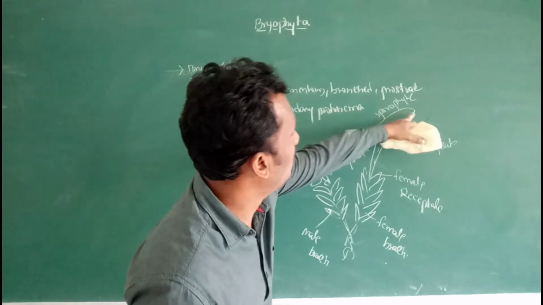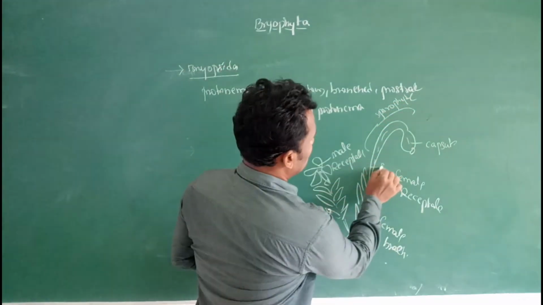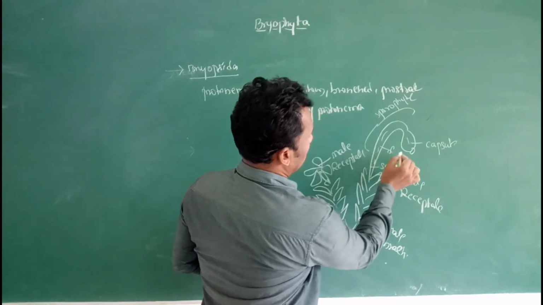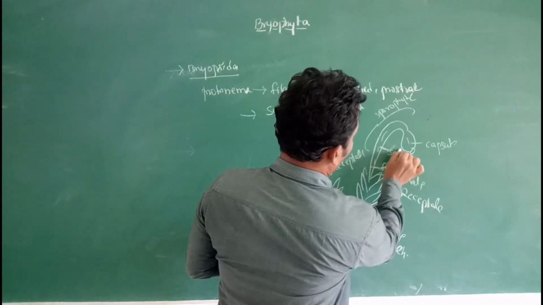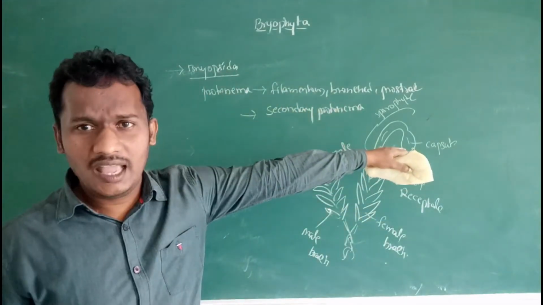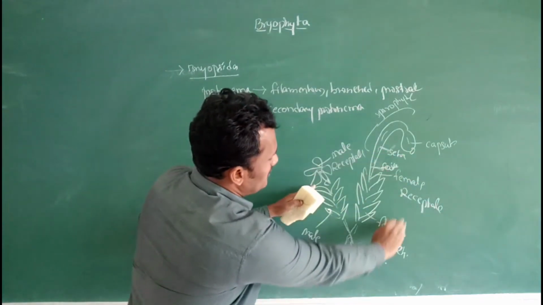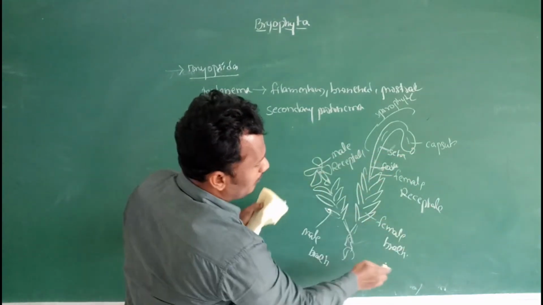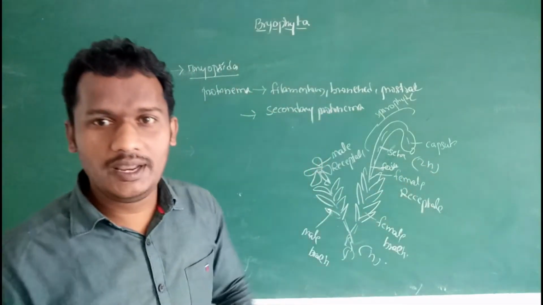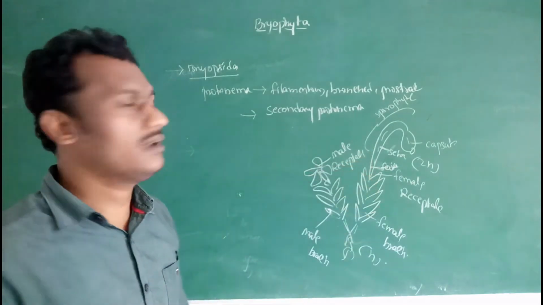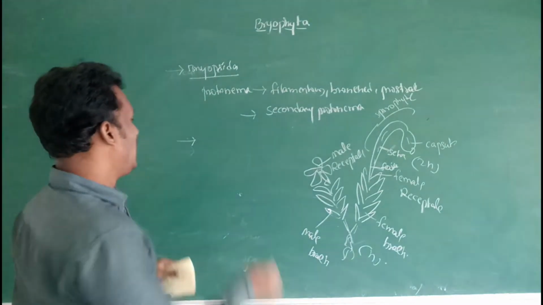Next one, it is a sporophyte. This sporophyte is differentiated into foot, seta, and capsule. The gametophytic plant body is N in condition, and the sporophytic plant body is 2N in condition.